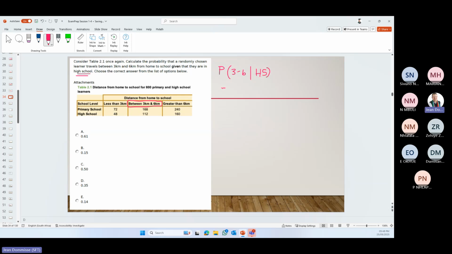So remember the formula: if we have this, it's the probability of the AND of those two. So the probability of 3 to 6 and high school, divided by the probability of high school.